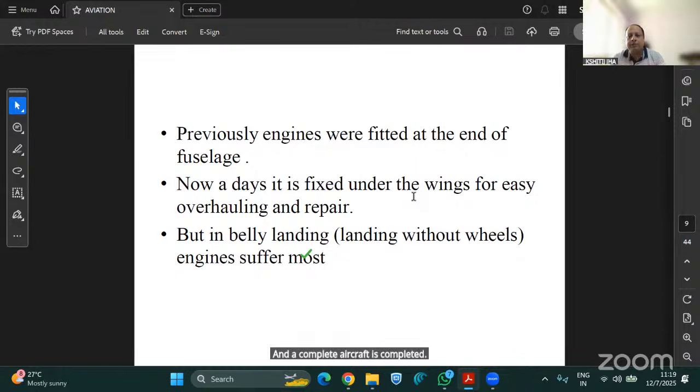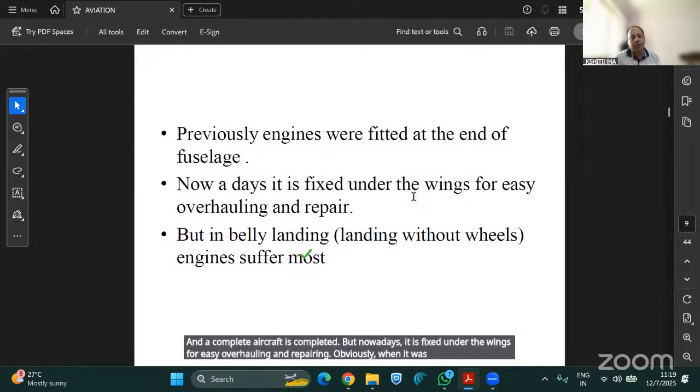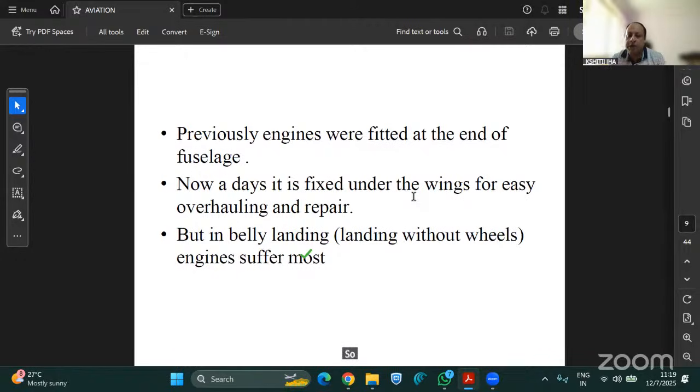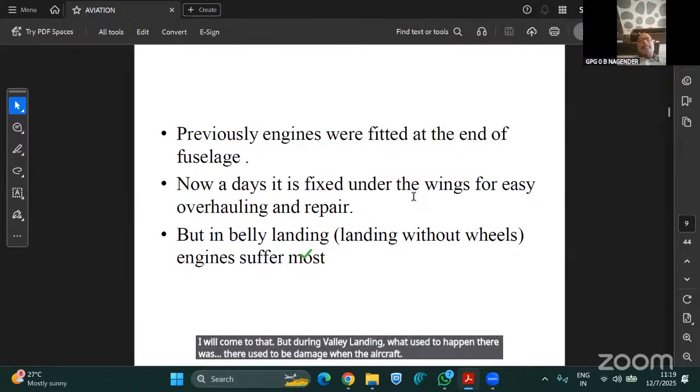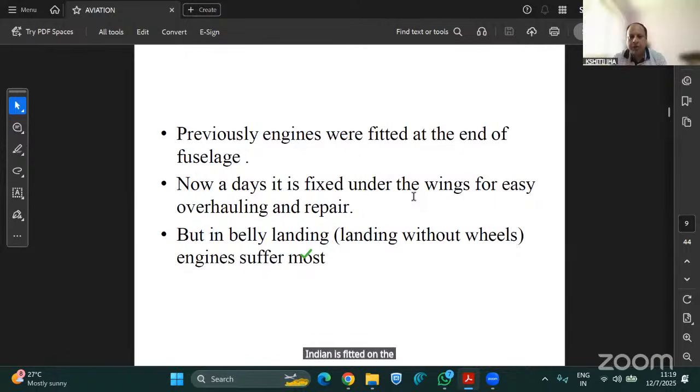But nowadays it is fixed under the wings for easy overhauling and repair. Obviously, when it was at the end of the fuselage, there were some pros and some cons. The pro was that during belly landing, which is landing without wheels, I will come to that. During belly landing, when the engine is fitted on the wings of the aircraft, it is on the downward side, so it can cause damage to the engine.